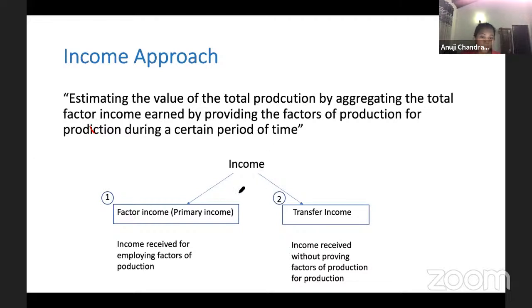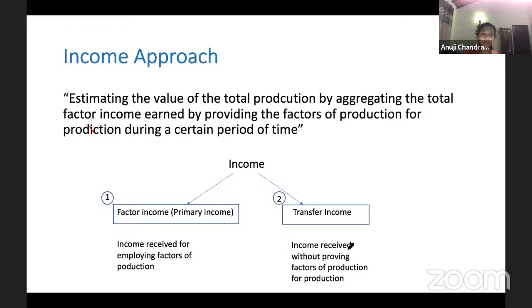These incomes we categorize into two: factor income and transfer income. Factor income is the income that is earned for contributing the factors of production for production. It is income received for employing the factors of production. While there is another thing called transfer income. Pay attention to this because it is not included. Transfer income is income that is received without production.